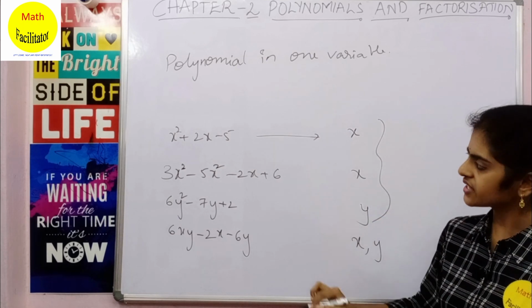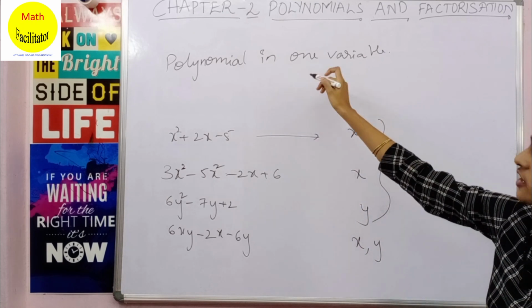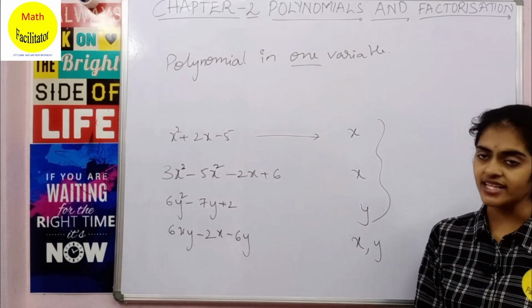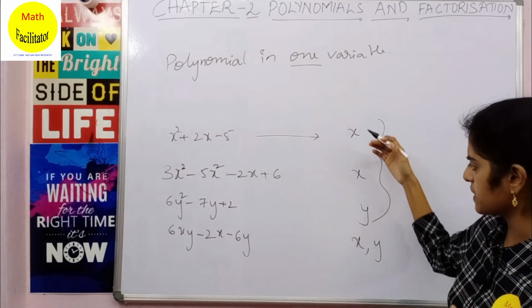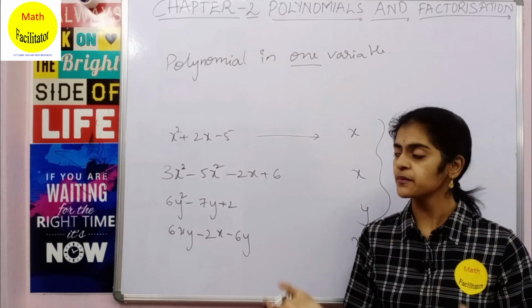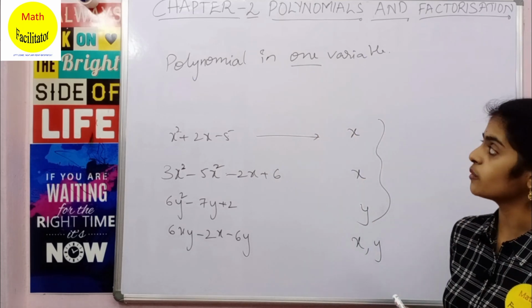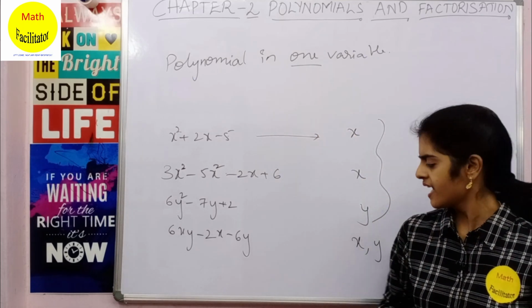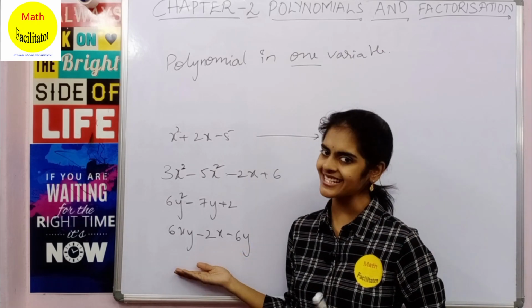variables. So these polynomials, first, second and third polynomials are called polynomial in one variable. Okay, since they consist of only one variable. Let it be any variable, it can be x or y or z or t, but it should be only one variable. Then these polynomials are called polynomials in one variable, and these type of polynomials are called polynomials in two variables.